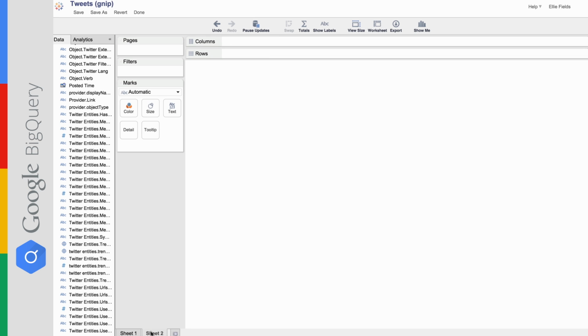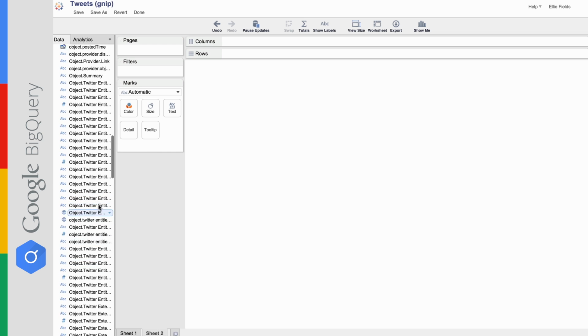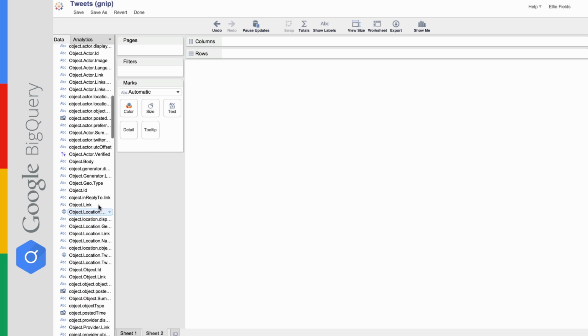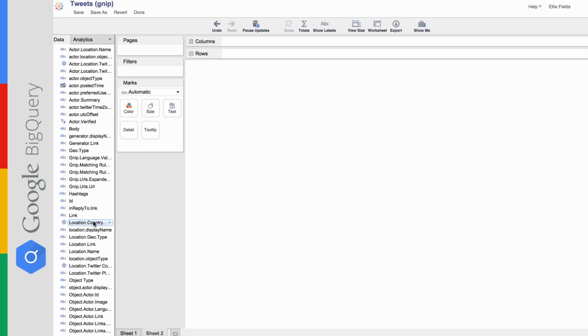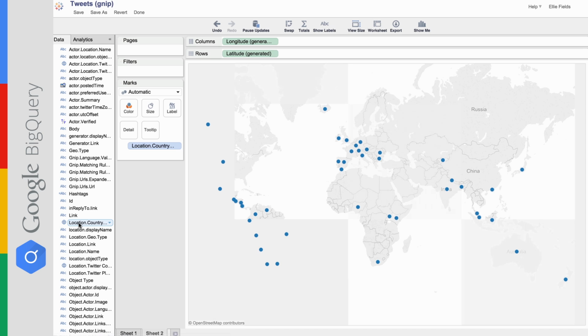Now with Tableau, you can do a lot of different things with your data. One of the things that you often find in data is location information, geographic information. So I'm going to double click on location country here. You see a little globe by it, and what that is telling me is that Tableau has identified country as a geographic field. And when I click on it, I can see the location of all the places where I have tweets.